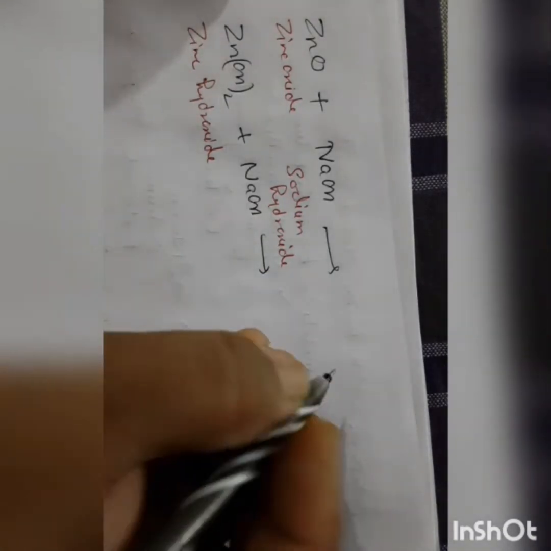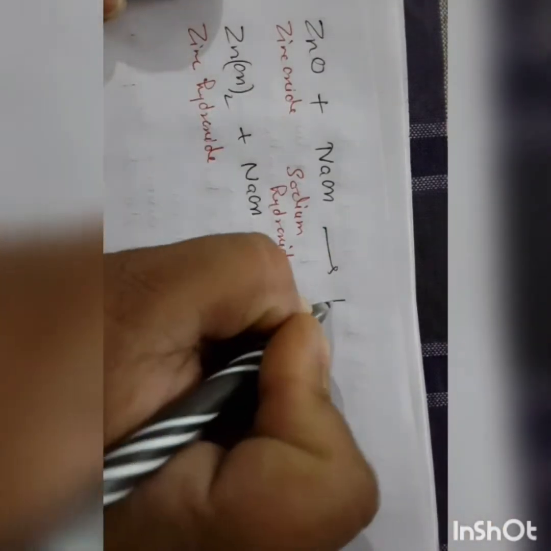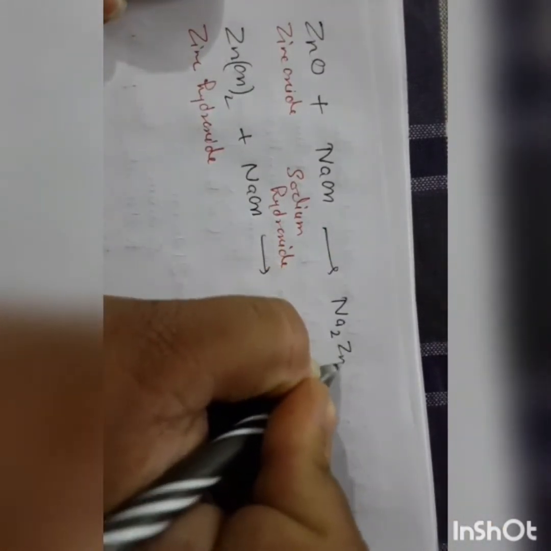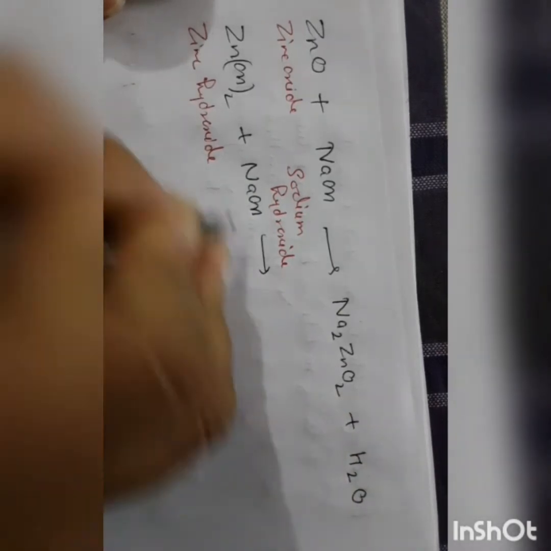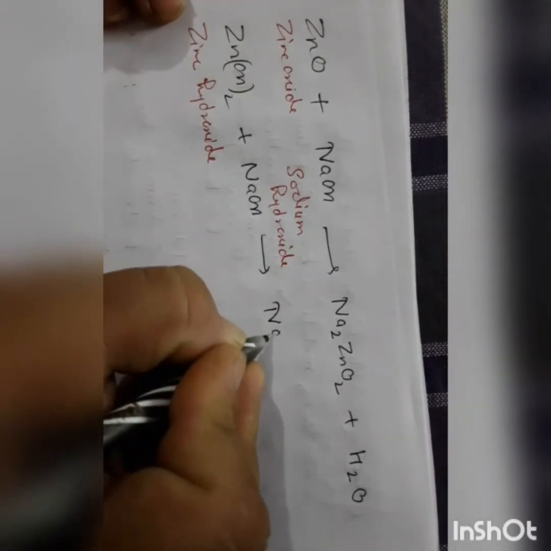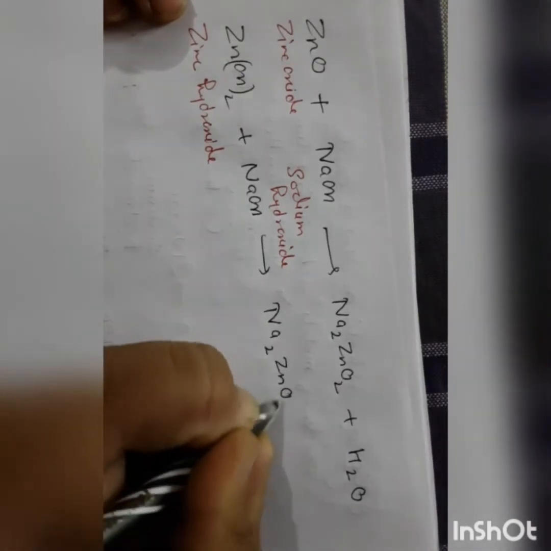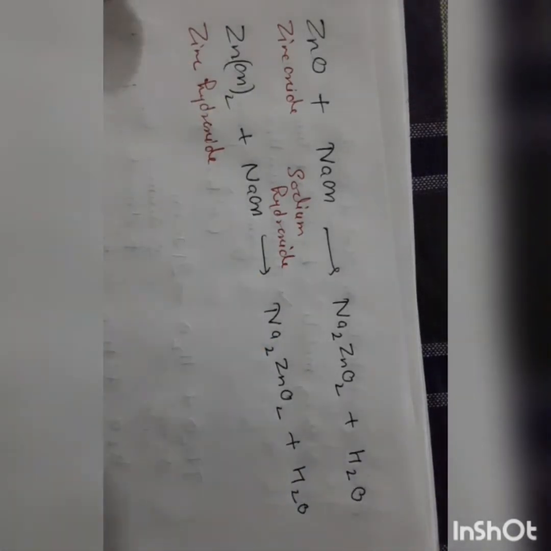Now here a special salt is formed. When zinc oxide reacts with sodium hydroxide, then sodium zincate and water are formed. And when zinc hydroxide reacts with alkali, then again sodium zincate and water are formed.